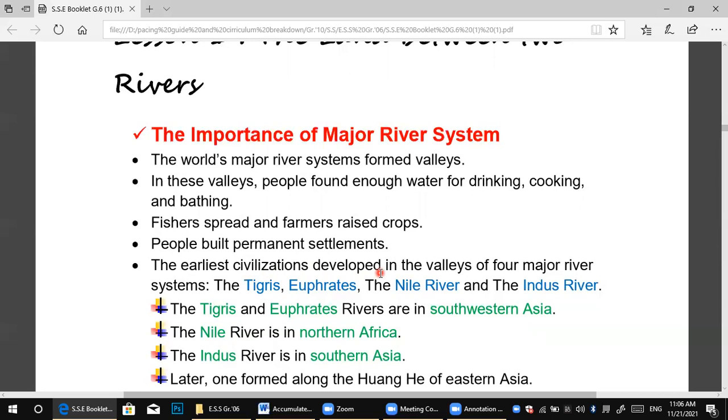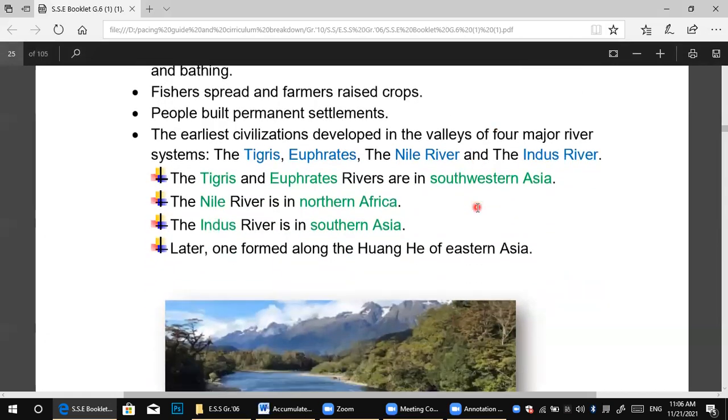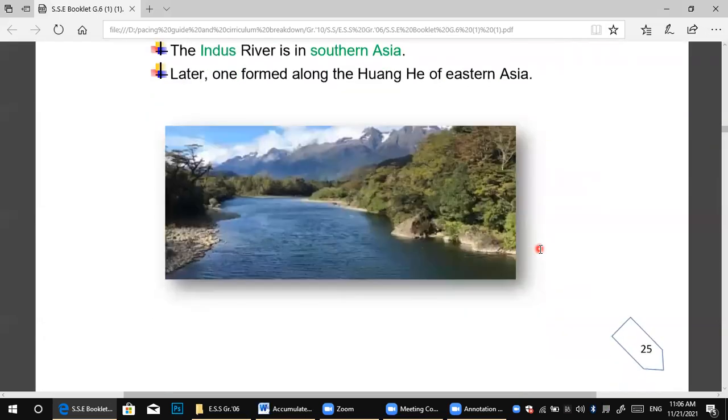Okay, what are the major rivers in the world at this time? The Tigris and Euphrates in Southwestern Asia, the Nile in Northern Africa, the Indus in Southern Asia, and after that, the Huanghe in Eastern Asia. Okay, now this is a picture of one of the rivers.